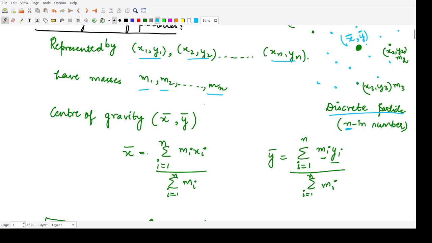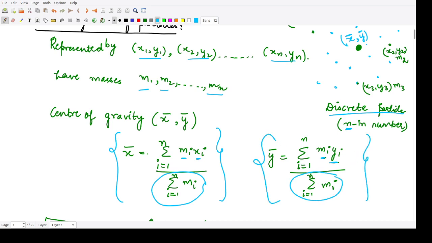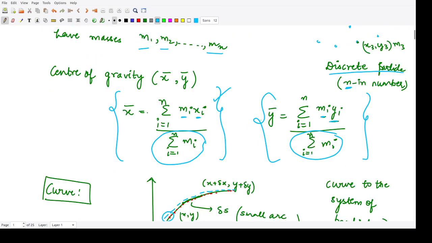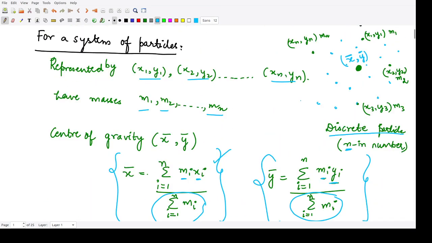Now the center of gravity for that particular system, the x coordinate, is given by this expression: the sum of the masses multiplied by their x coordinates, divided by the total mass, and the sum of the masses multiplied by their y coordinates, divided by the total mass. So this is the y coordinate and this is the x coordinate. This is the simple definition when we have a number of particles, say n particles.